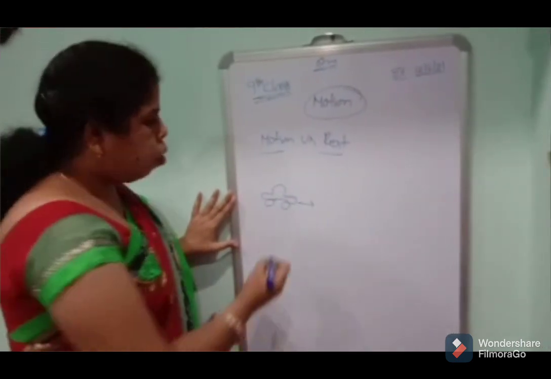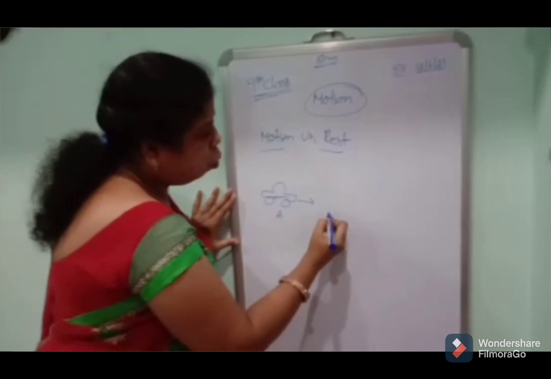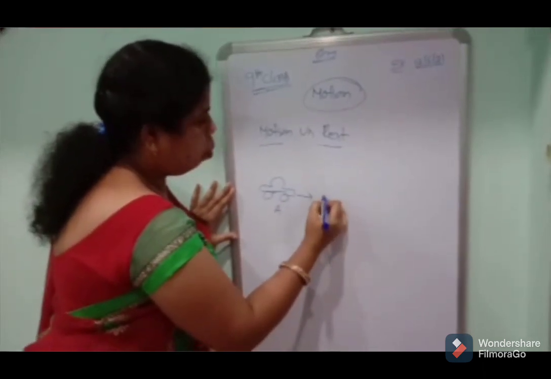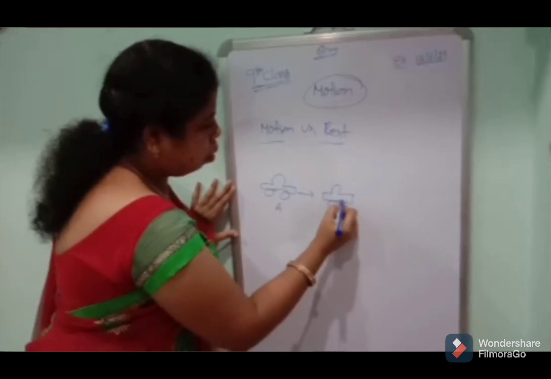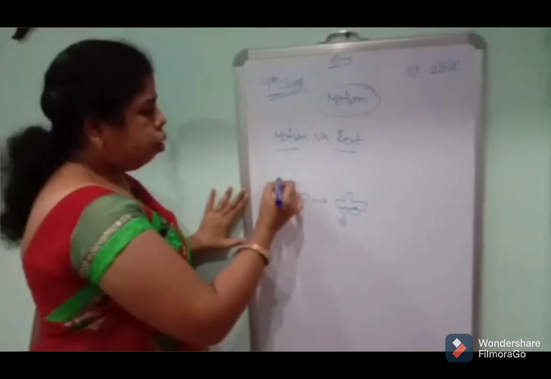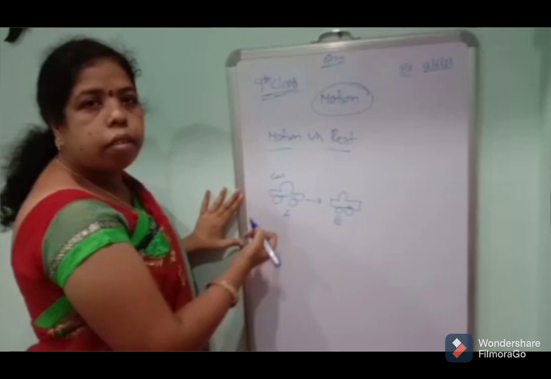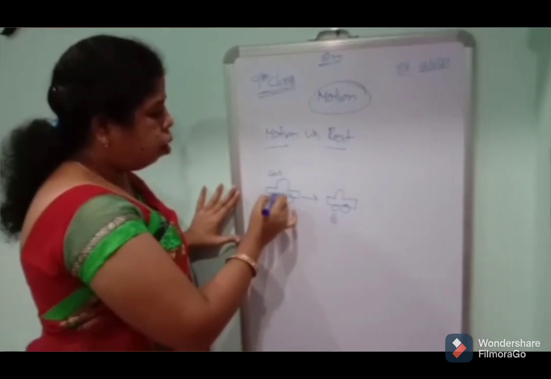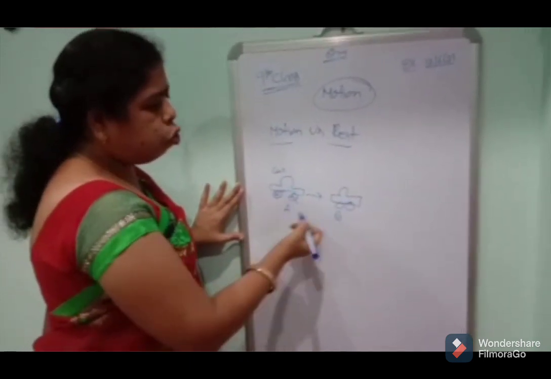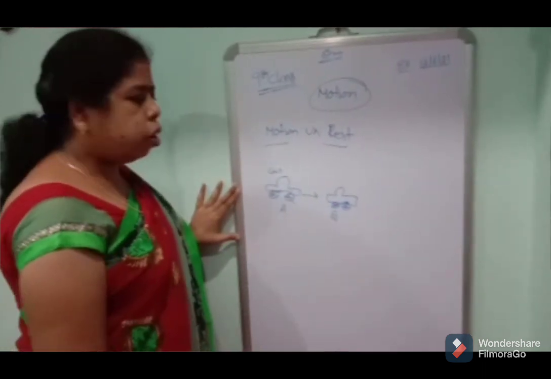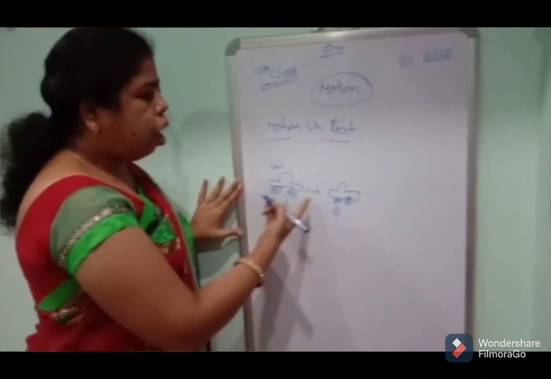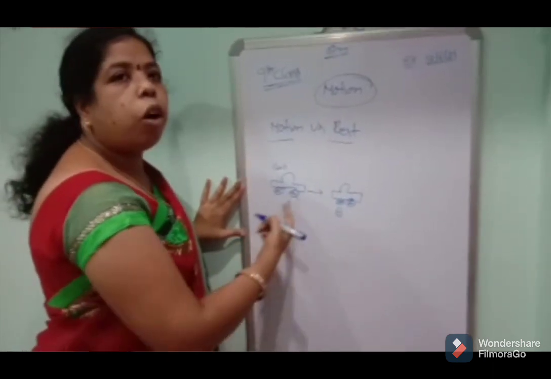Moving car from A to B. This is a car. The car travels from position A to position B. That means the car has a change of place, a change of motion.